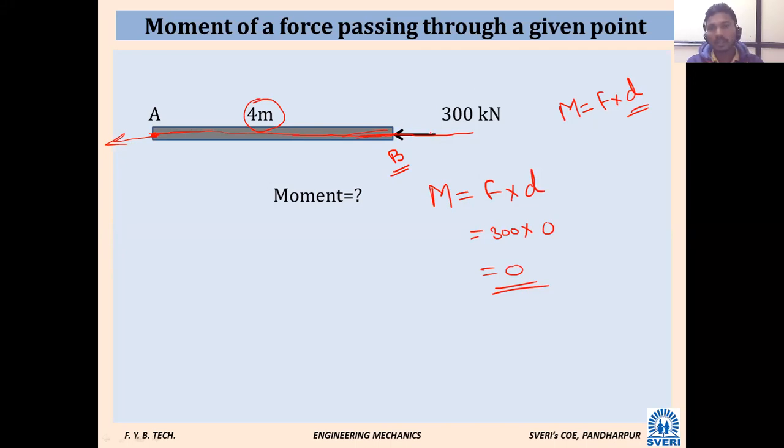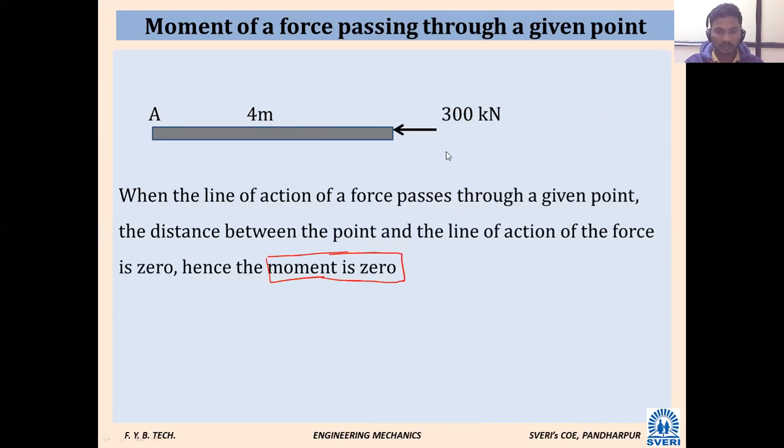Once we extend the line of action of this 300 kilonewton force, it will definitely pass through point A. As we know, the moment is force into perpendicular distance. The force we know is 300 kilonewton, but the distance becomes 0 because the line of action of the force itself passes through the point. That's why it will become 0. Getting? Yes, sir. Very good. Here the same explanation is given, nothing else. There is no rocket science, only understanding is important.